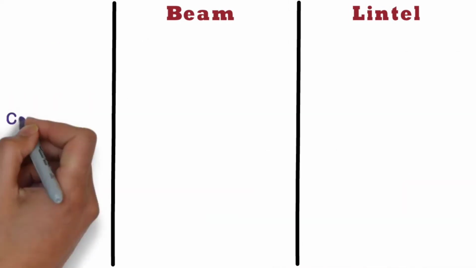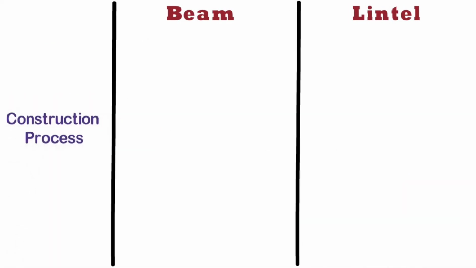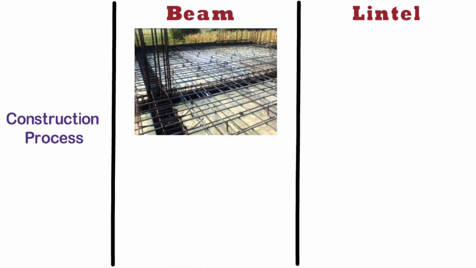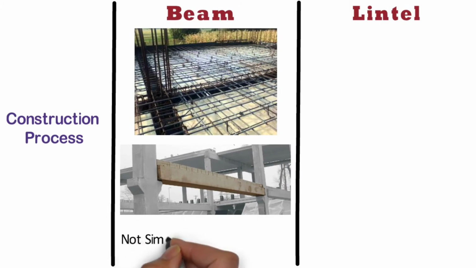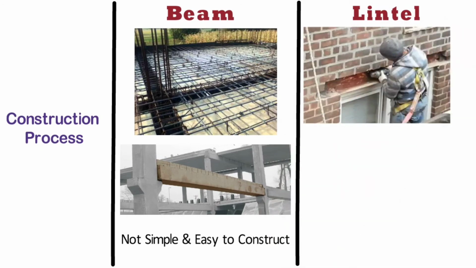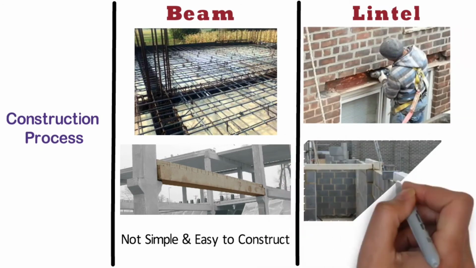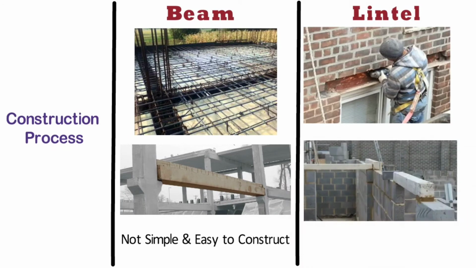Construction process. The beam is normally casted with the slab as a whole except in case of precast beam. Beams are not simple and easy to construct as compared to lintel. On the other hand, the lintel can be casted separately during the construction of a masonry wall. Precast lintels can also be used. Lintels are simple and easy to construct as compared to beam.